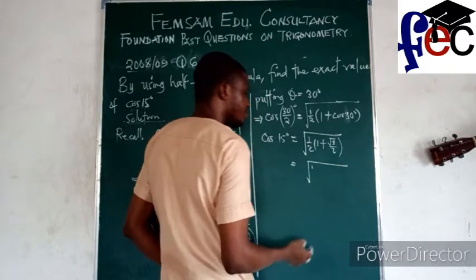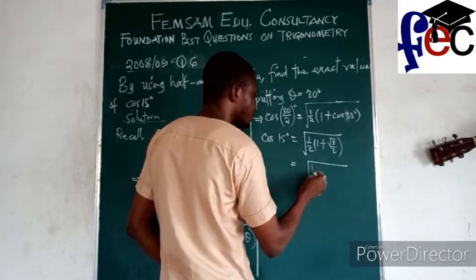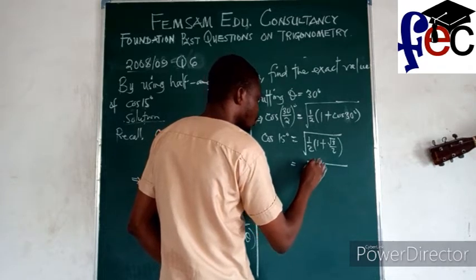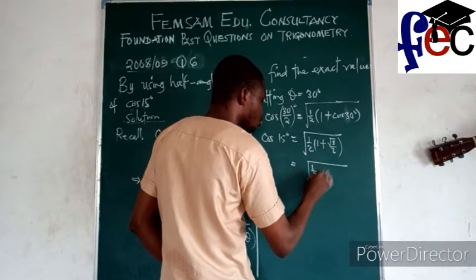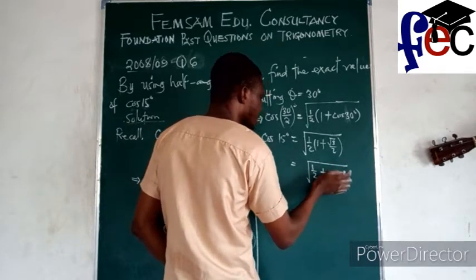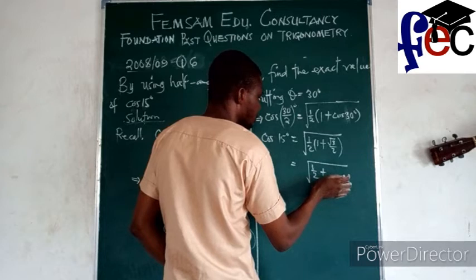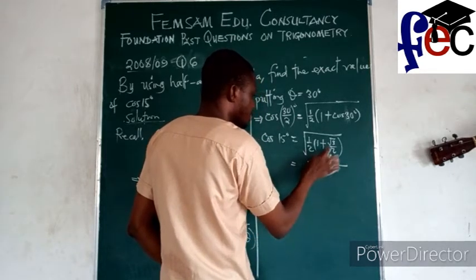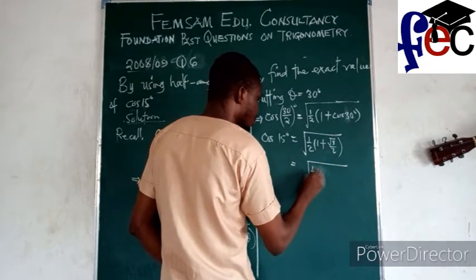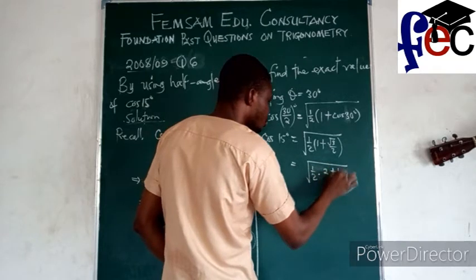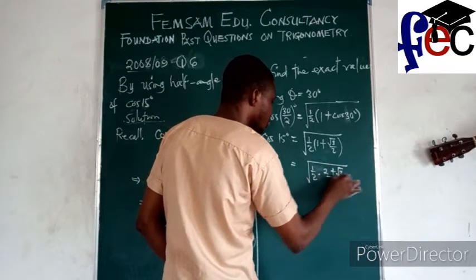Suppose I open up the bracket, what will I have? 1 over 2 plus, or better still, if I simplify this 1 over 2, this one will give me 2 plus root 3 divided by 2.